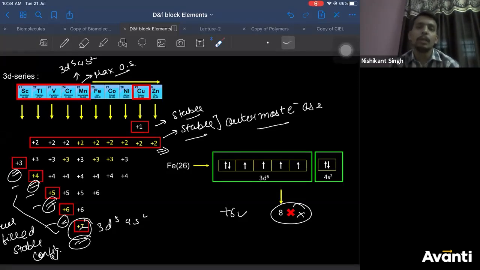No, you cannot remove an electron directly from the 3D subshell. Can you directly remove? No, you cannot. First, you have to remove electrons from 4s because 4s is your outermost shell. Then only you can remove electrons from 3D.